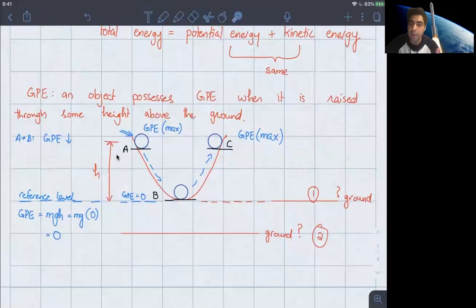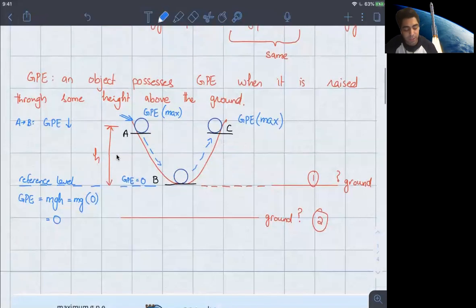And just to remind you, the kinetic energy is the energy that an object possesses because of its speed or because of its motion. So what that means is that from A to B, all the gravitational potential energy is going to be lost, and it's going to gain kinetic energy all the way. So the kinetic energy at B is at its maximum.